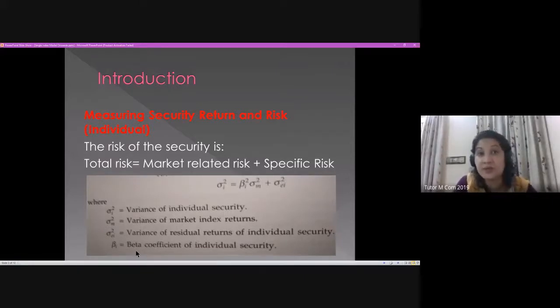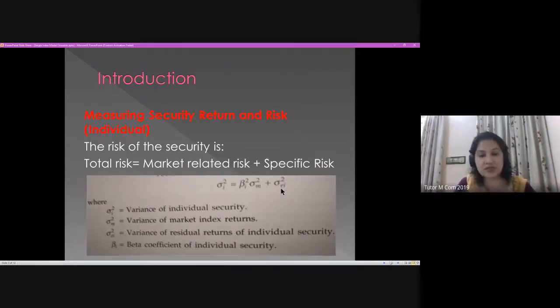Beta, as we know, is a measure of systematic risk. So these are the components of measuring the risk of an individual security. So beta square of the individual security is multiplied by the variance of the market index return. Again, that is added with the variance of the residual return of the individual security.